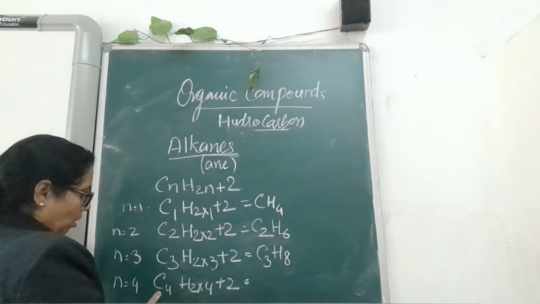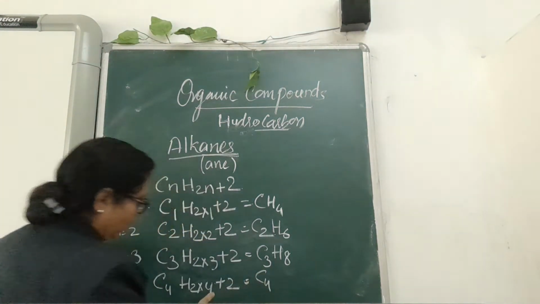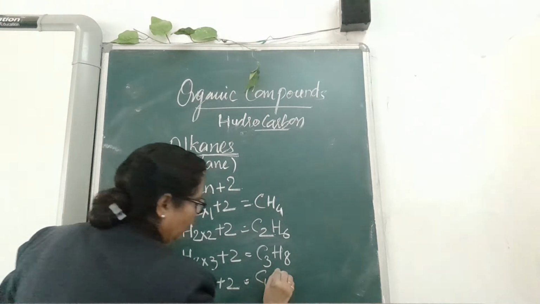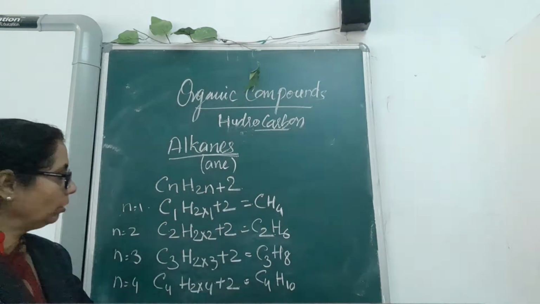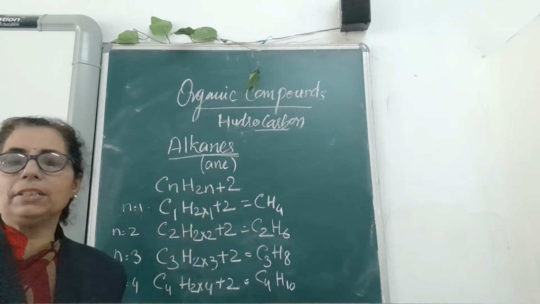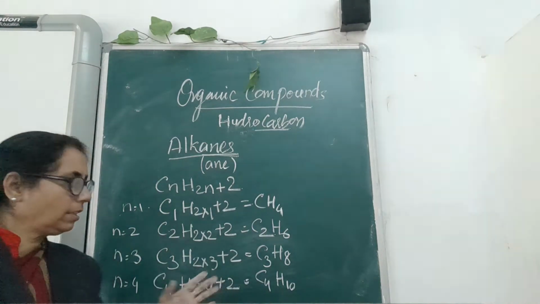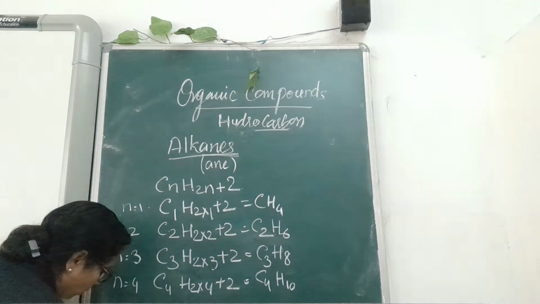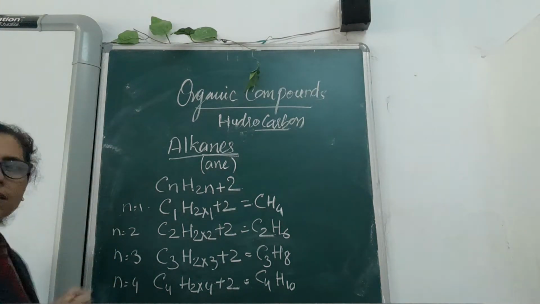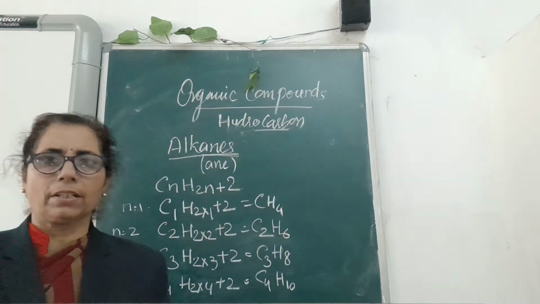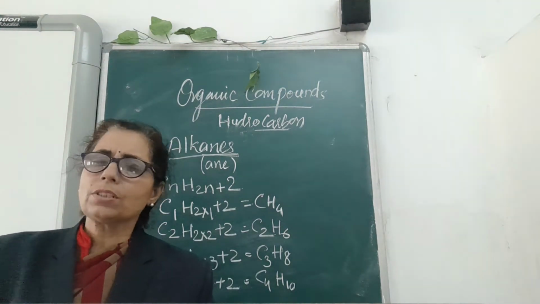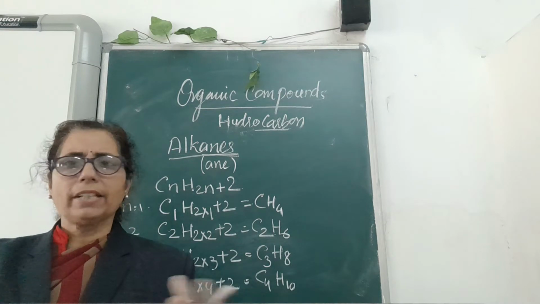So here also carbon is 4 and hydrogen is 2 times 4 plus 2, that means hydrogen is 10. In this way, you can see a series has been developed. You can take it up till n is equal to 10 also, children: 5, 6, 7, 8, 9, 10. Up till 10 you can write very well, and apart from 10 also you can write. But for the 10th class course, you can use up till 6, 7, 8 or 10. It will be okay.